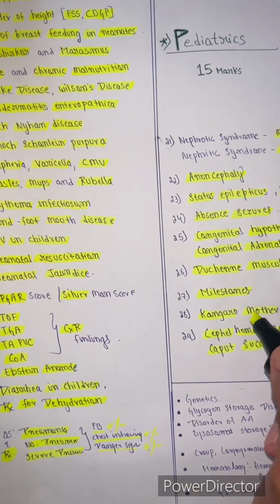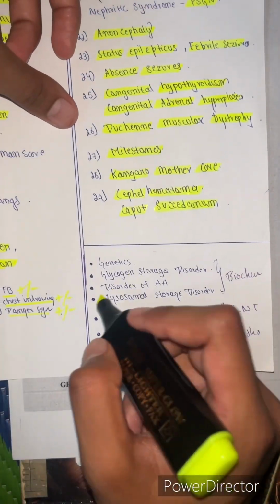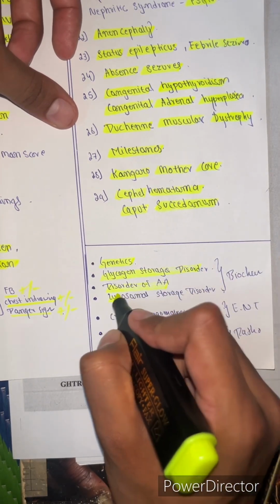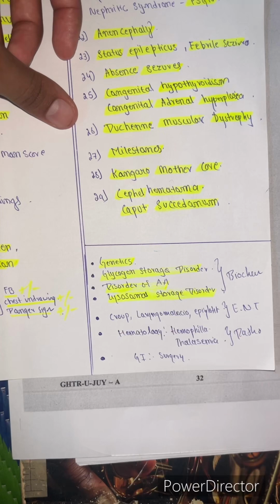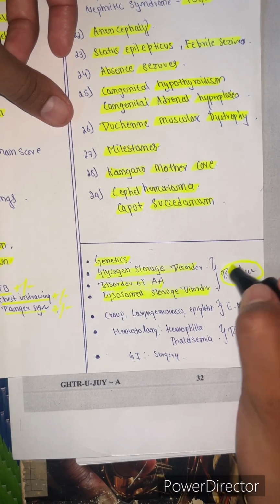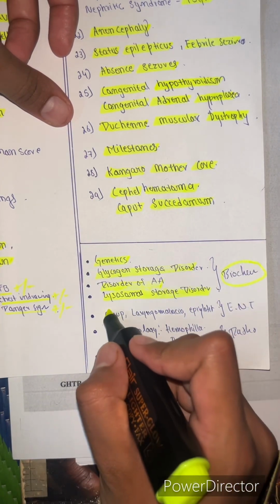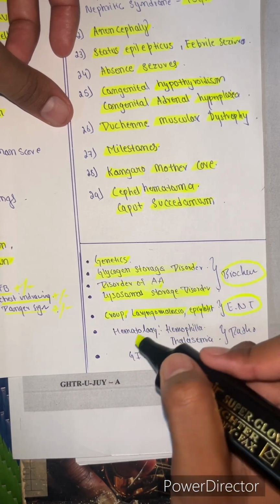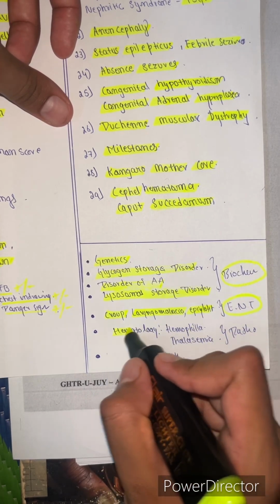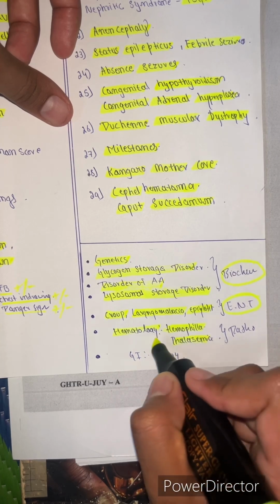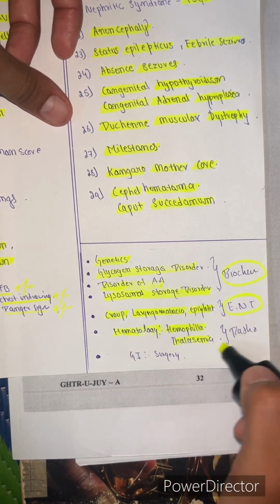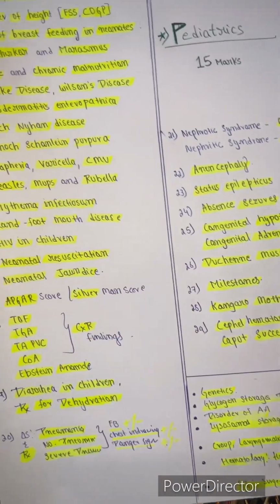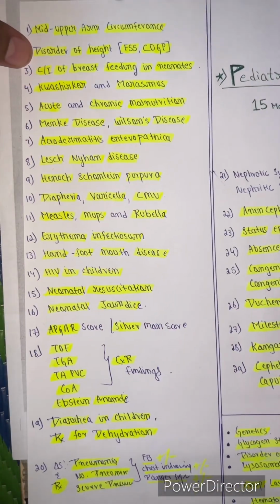And guys, the topics in pediatrics like the genetics part and glycogen storage disease, disorders of amino acids, lysosomal storage disorders, this I covered in biochemistry. That's why I did not highlight it here. And at the same time croup, laryngomalacia, epiglottitis, this I have also covered in ENT, so take a look over there. And the hematology part I have covered in pathology, and some GI part I covered in surgery, so I have not mentioned it here. So please make sure to revise these topics also very well.